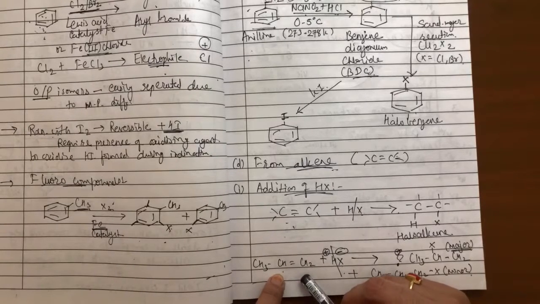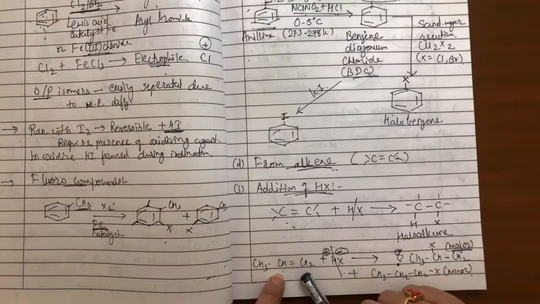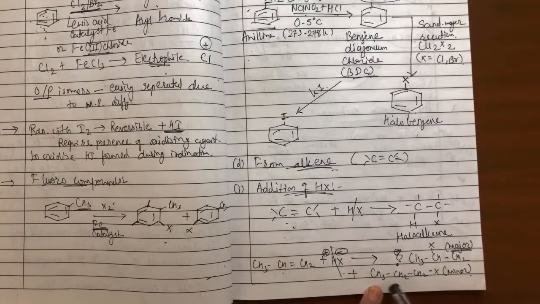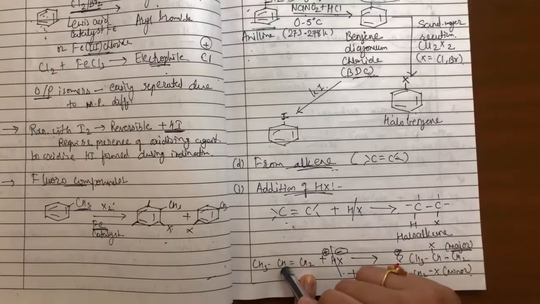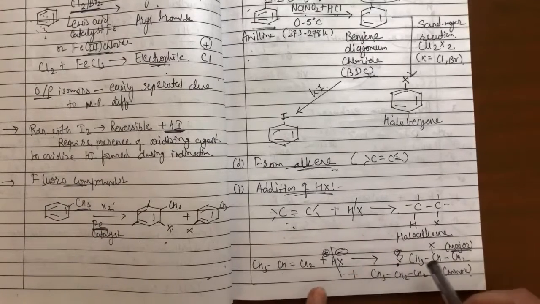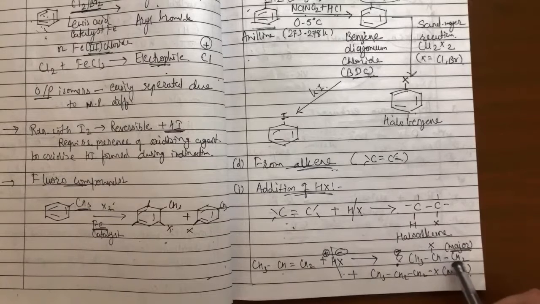H adds over here and X adds over here, which results in formation of this product, CH3CH2CH2X. The vice versa is also possible. H adds over here and X adds over here. Then in that case I'll get CH3CHXCH3.